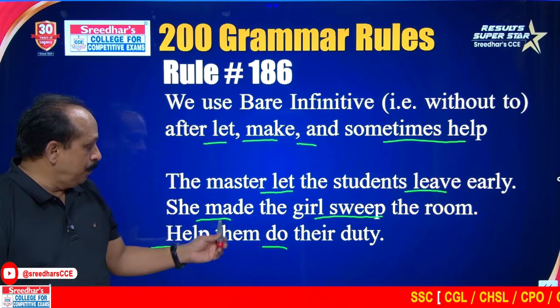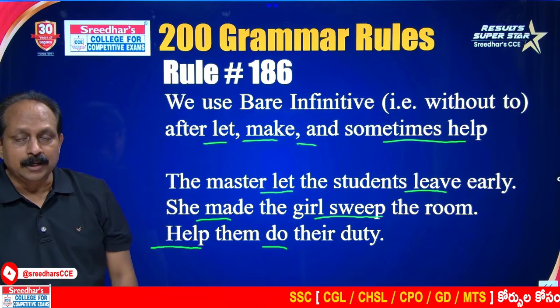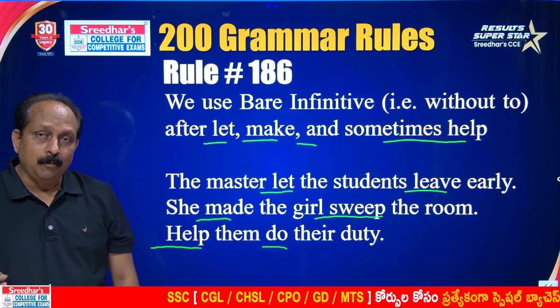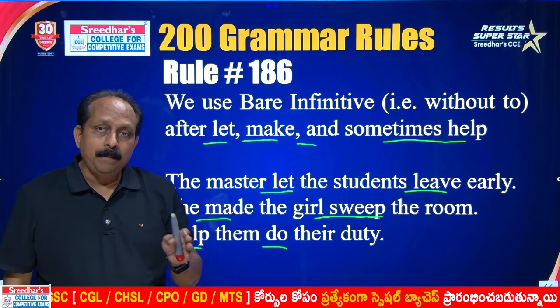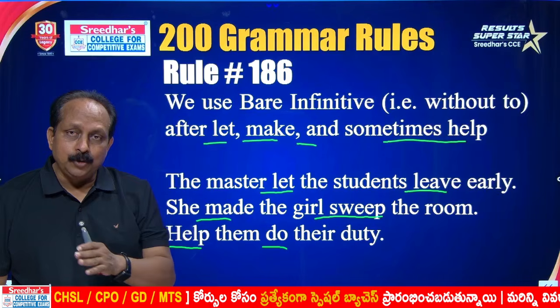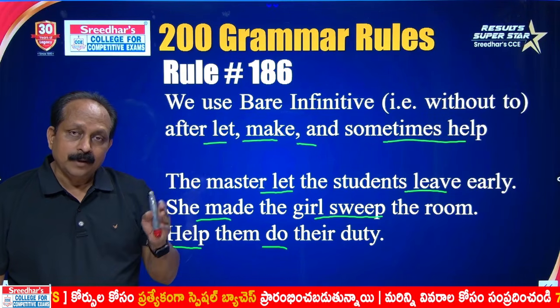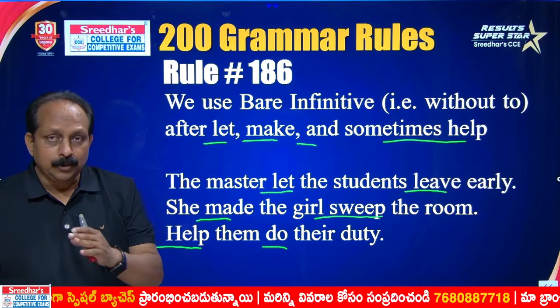Here, help, make, let, get, have, these are known as causative verbs, and we should not use the preposition to in active voice. We can use it in passive voice. For example, he made them wait for 2 hours. They were made to wait for 2 hours. In passive voice we can use to.